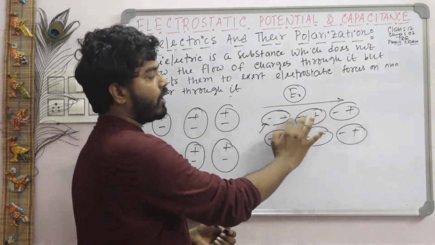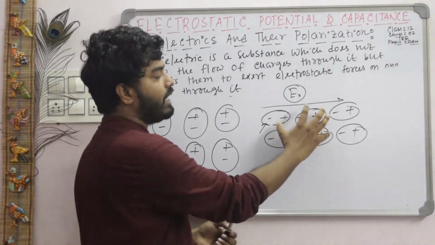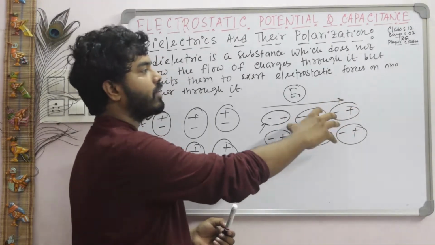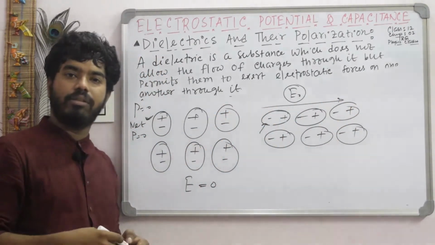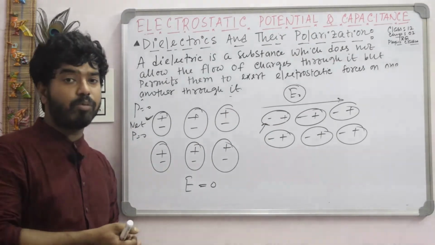So individual molecules or atoms have an induced dipole moment. So what is the net induced dipole moment?